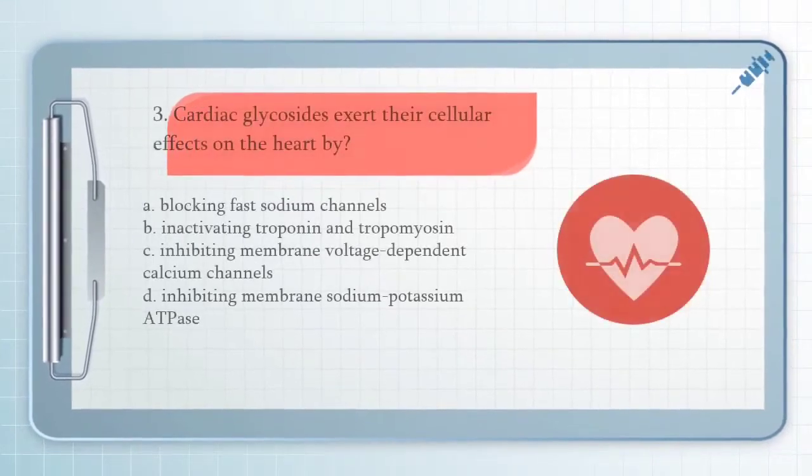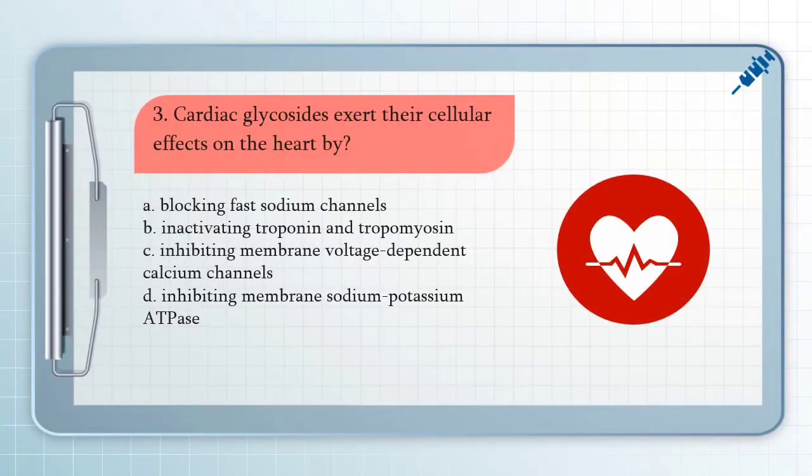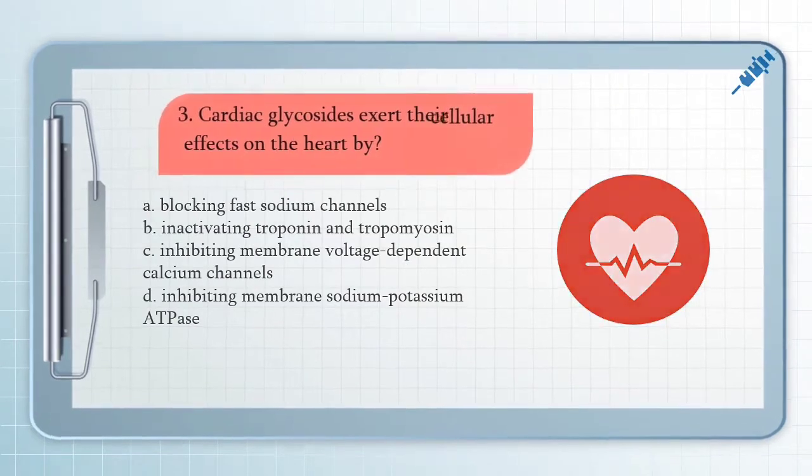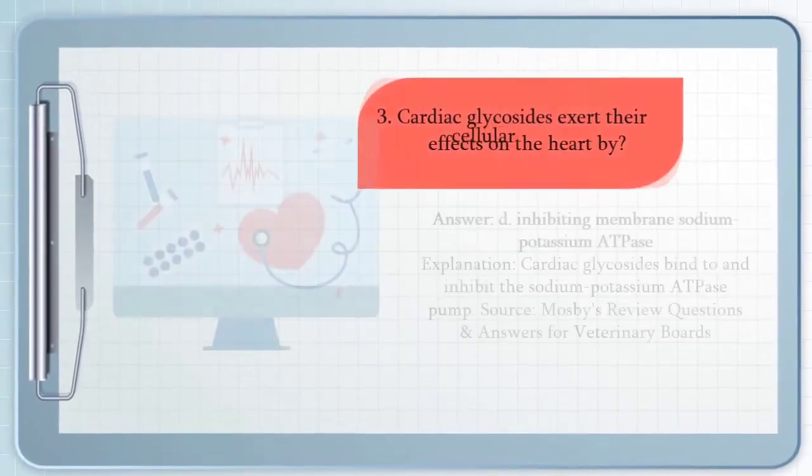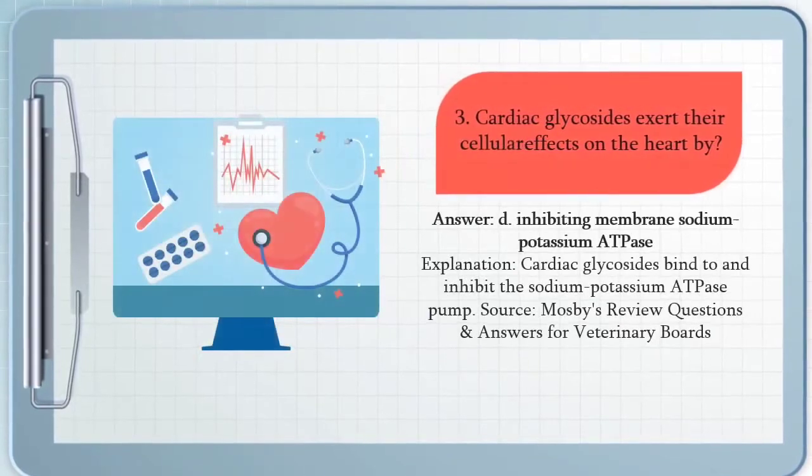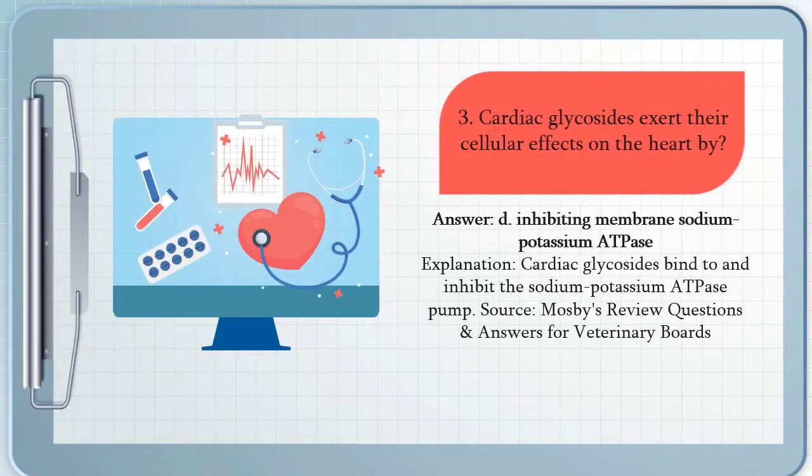For question number 3, cardiac glycosides exert their cellular effects on the heart by A. Blocking fast sodium channels, B. Inactivating troponin and tropomyosin, C. Inhibiting membrane voltage-dependent calcium channels, and D. Inhibiting membrane sodium-potassium ATPase. The answer for question number 3 is D. Cardiac glycosides bind to and inhibit the sodium-potassium ATPase pump.